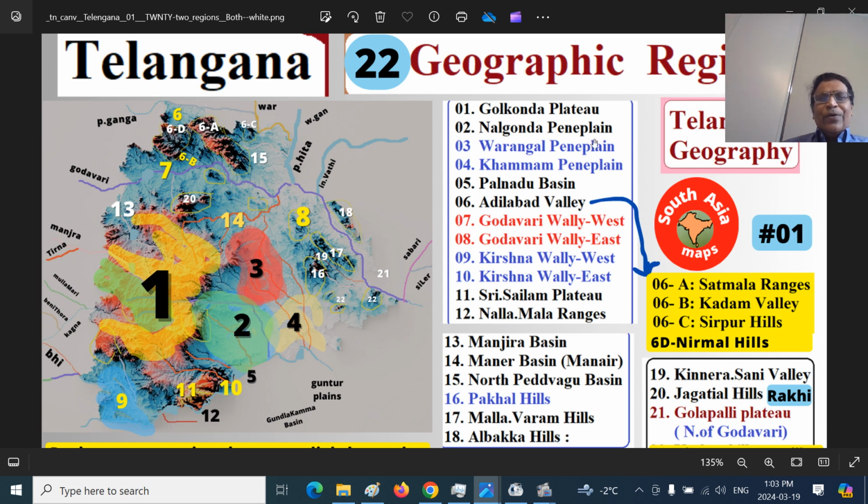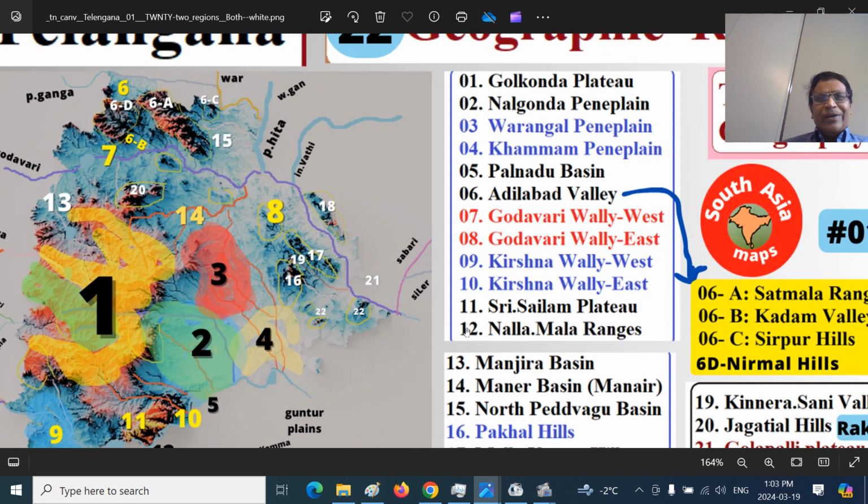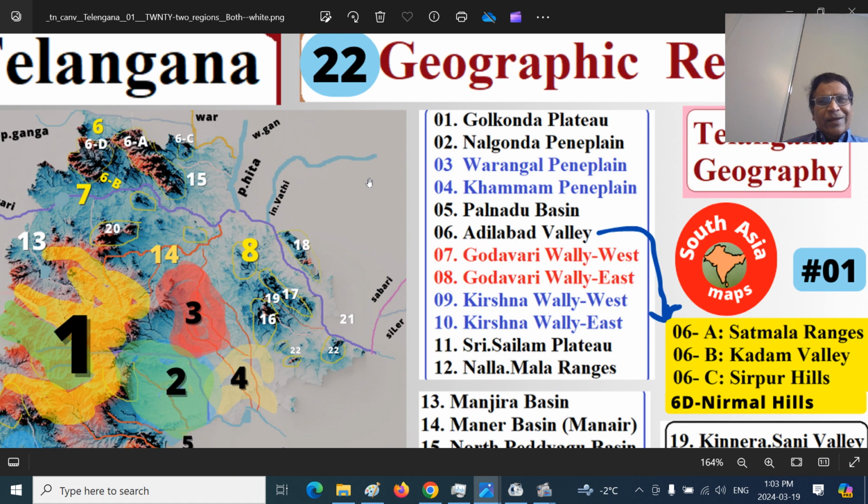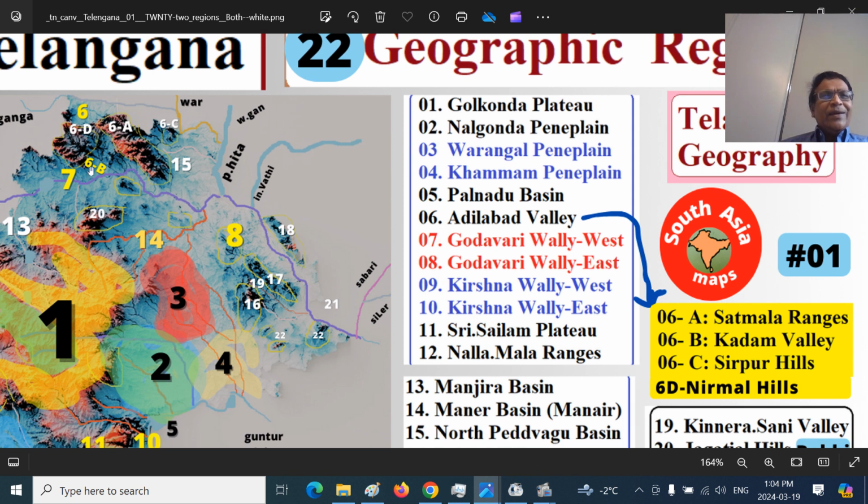Now, here we are looking at a series of regions in the northern part, that is the Adilabad Valley. Number 6 is the Adilabad Valley, which looks towards the Penganga river basin in the Vidarbha Berar region of Maharashtra. I should have given them numbers like 7, 8, 9, but I added them later, so I have given the suffixes A, B, C, D, but that should not matter much.